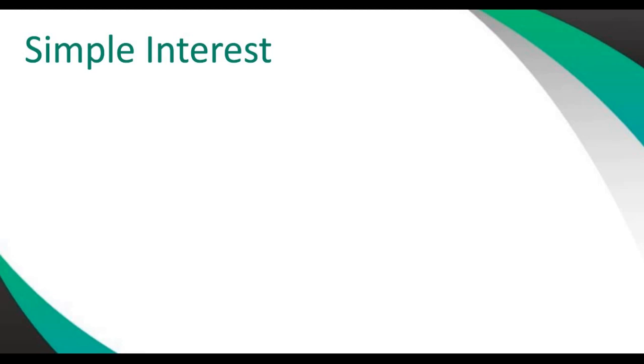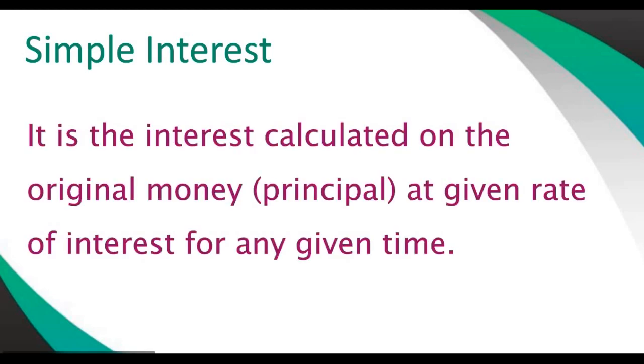We can define simple interest like this: it is the interest calculated on the original money, the principal, right? At the given rate of interest for any given time. Rate of interest, we will discuss what it is. So simple interest is calculated on a particular period of time. If the money is deposited for 3 years, we will directly calculate the simple interest for 3 years.